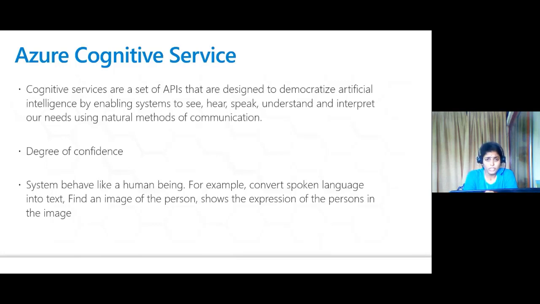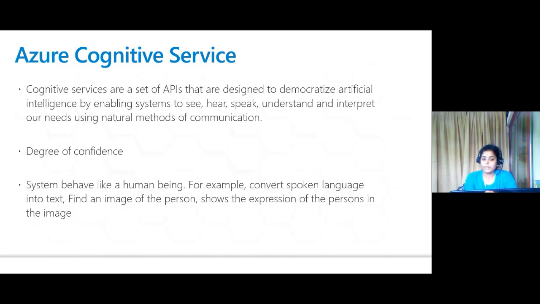If you want to enable your application to be AI based, or you want to use Azure Cognitive Services in your applications, you just grab the API key and start using it. Each and every API has a degree of confidence. The degree of confidence value lies between 0 and 1. For 0 to 0.5 it is a negative one. For 0.5 to 1 it is a positive one.